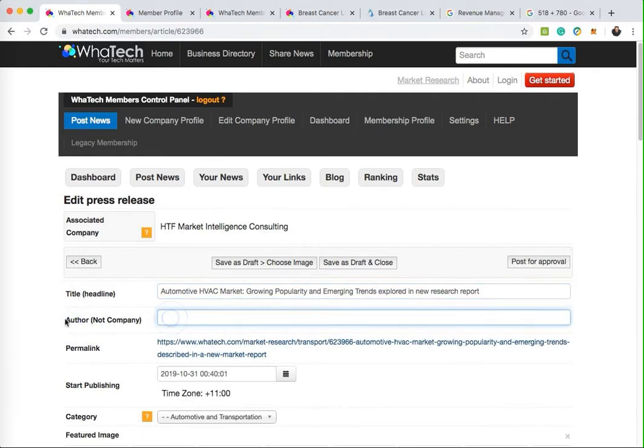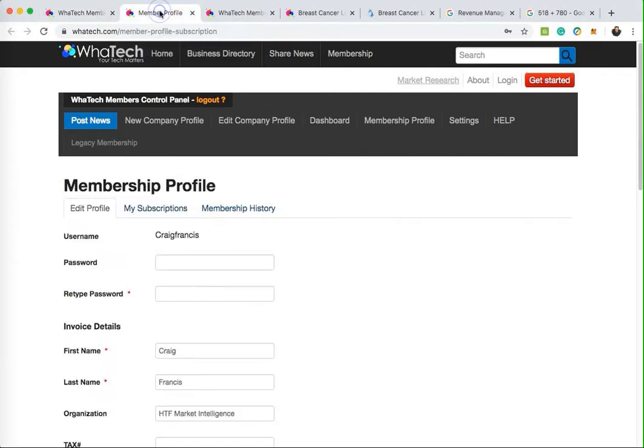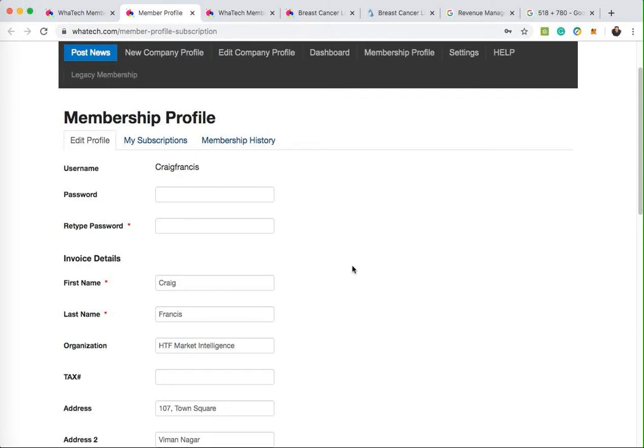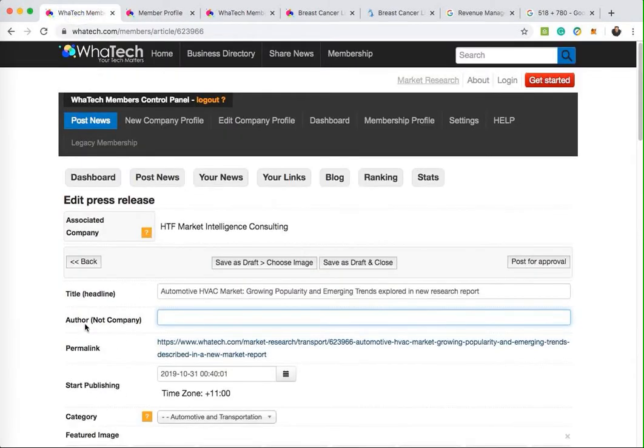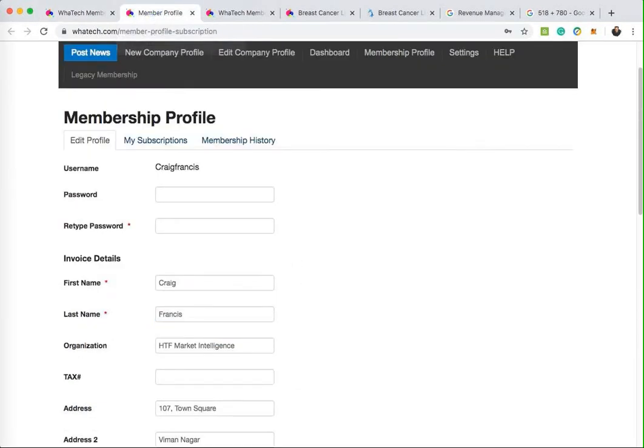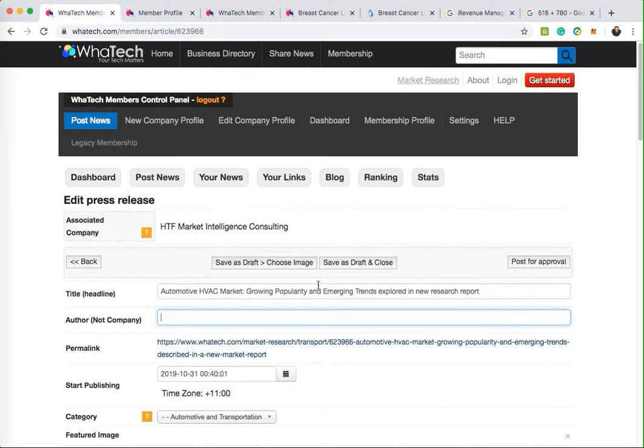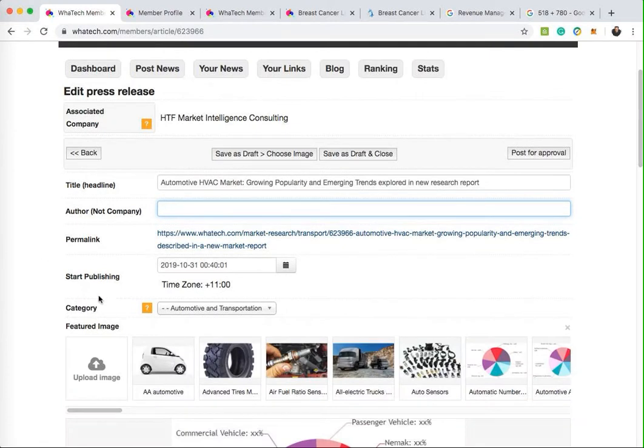Now, you don't need to fill in your author, assuming that if you look at your member profile, that your first name and last name will automatically appear as the author of the article. So that's just on your member profile, which is there. And I've just got it as a tab that's already open. You can change the publishing time. Most people will leave it as soon as possible.